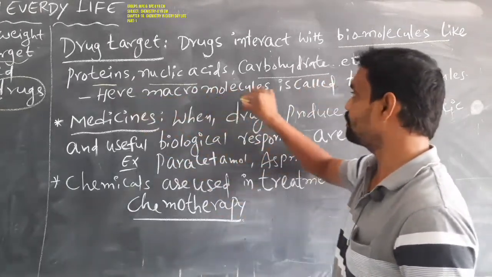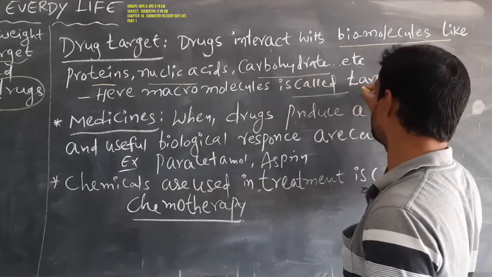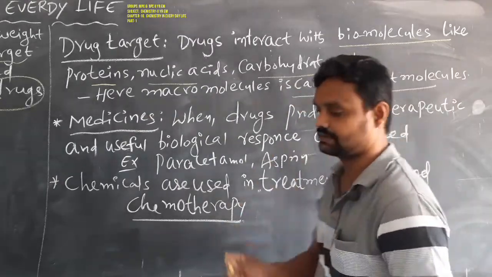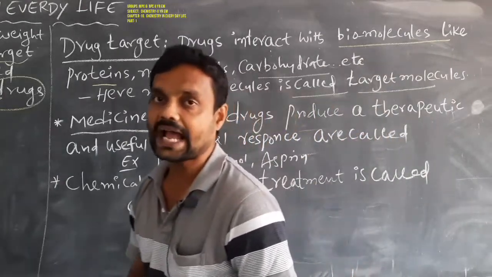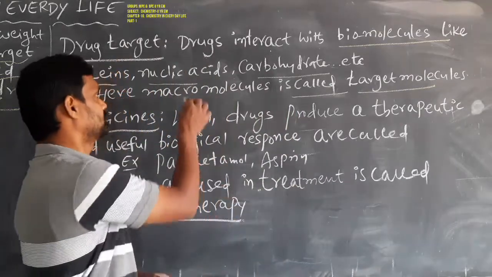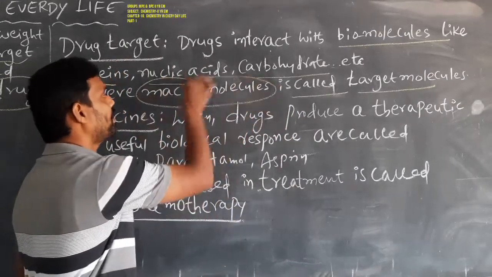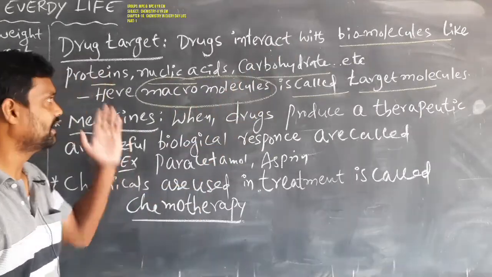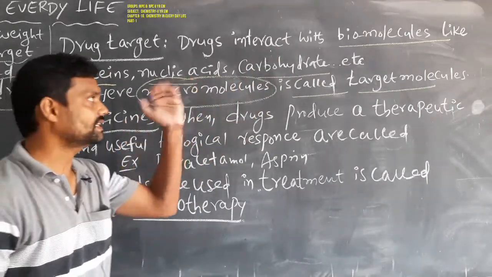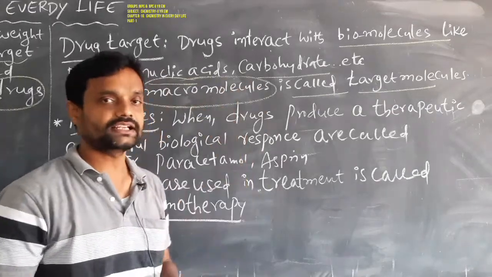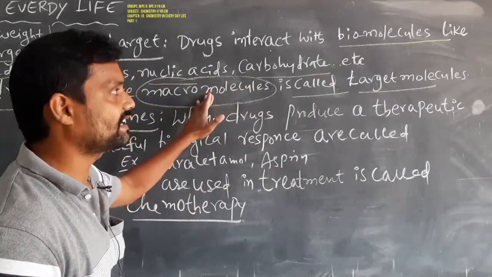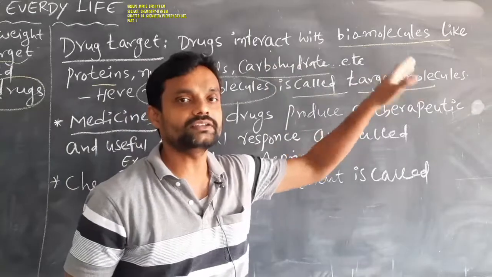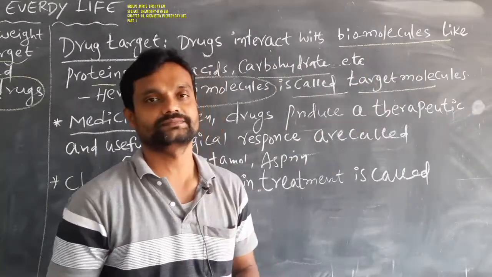So here the macromolecules are called target molecules. Macromolecules like biomolecules, for example proteins, nucleic acids, carbohydrates, act as target molecules for drugs.